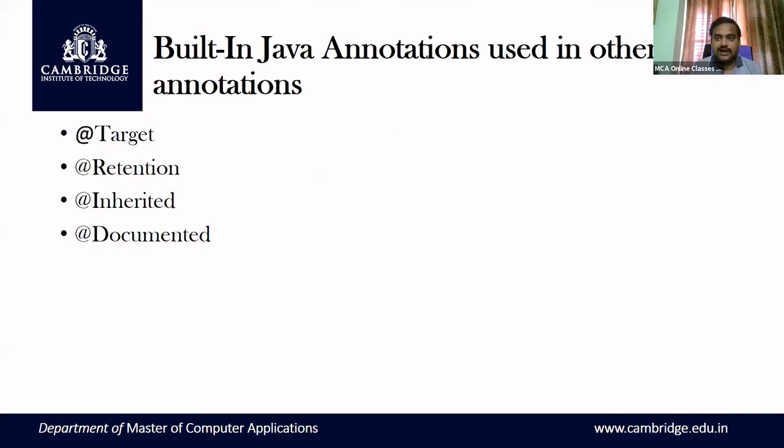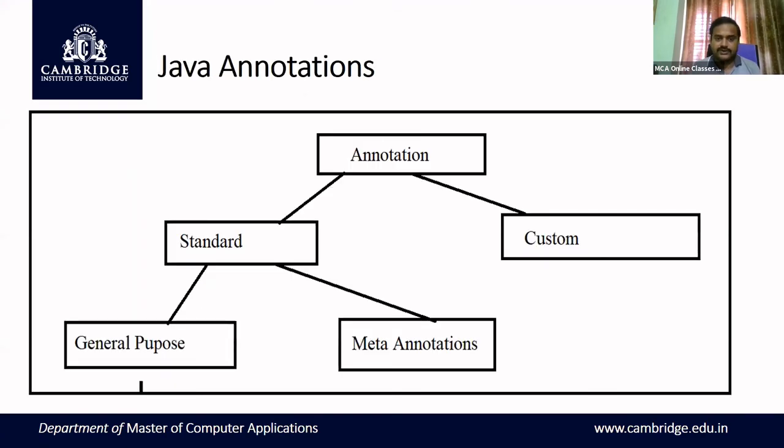And these four annotations, Target, Retention, Inherited, and Documented, come under meta annotations. What are meta annotations? They are the annotations of annotations. Custom annotations are user-defined annotations.